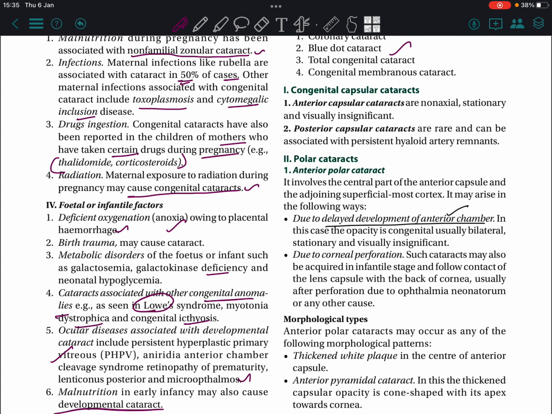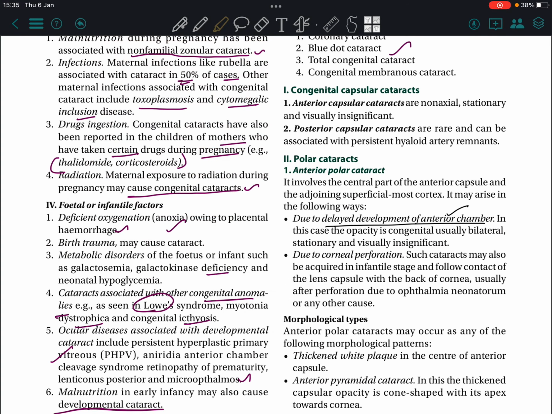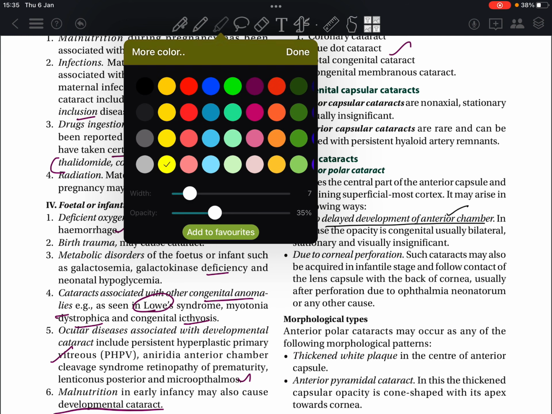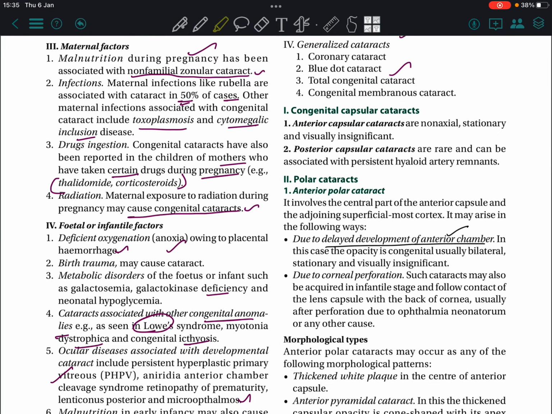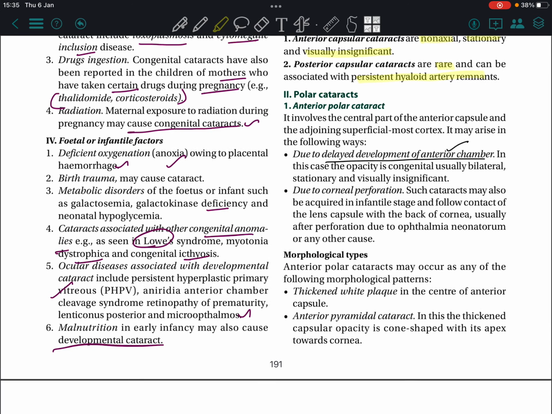Let's see about congenital capsular cataracts. First one is anterior. Anterior capsular cataracts are non-axial, stationary, and visually insignificant. Posterior capsular cataracts are rare and can be associated with persistent hyaloid artery remnants.